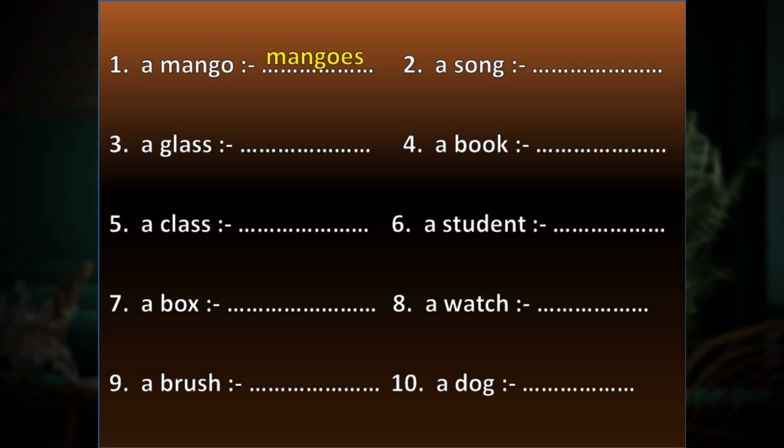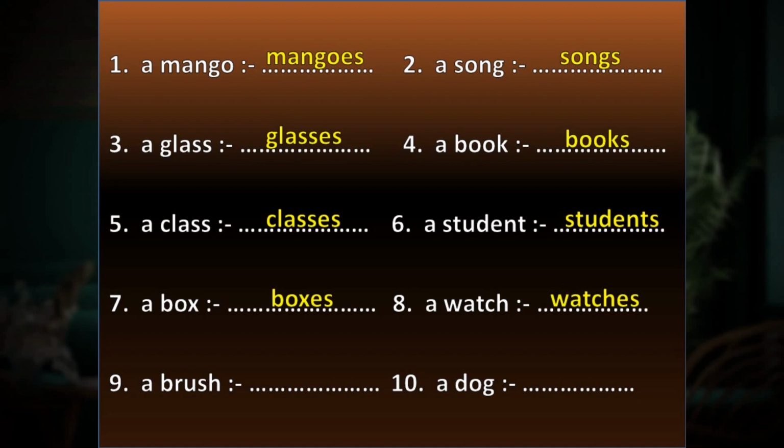Now you have got the idea. Now we will discuss the answers. The first one, a mango, mangoes. A song, songs. A glass, glasses. A book, books. A class, classes. A student, students. A box, boxes. A watch, watches. A brush, brushes. A dog, dogs. Alright, those are the answers.